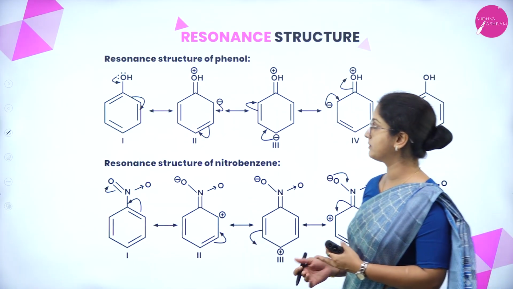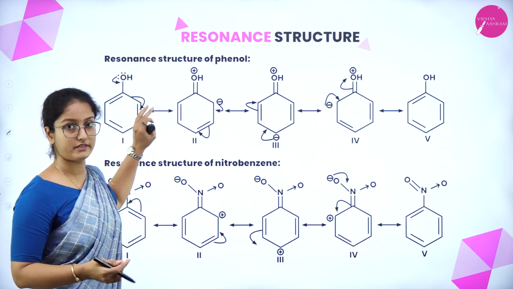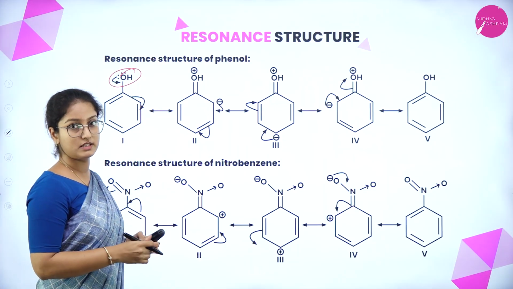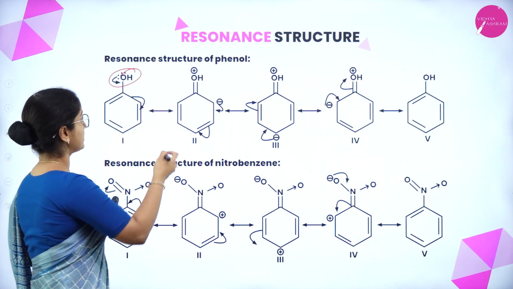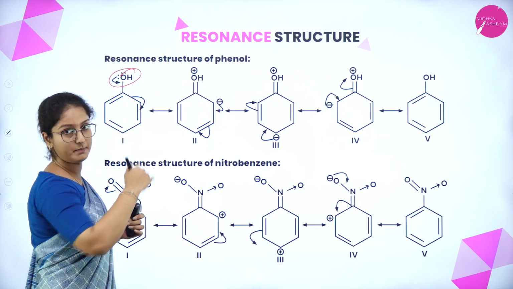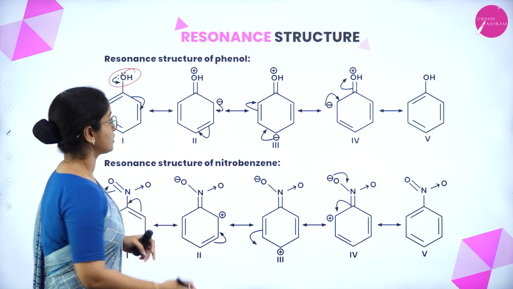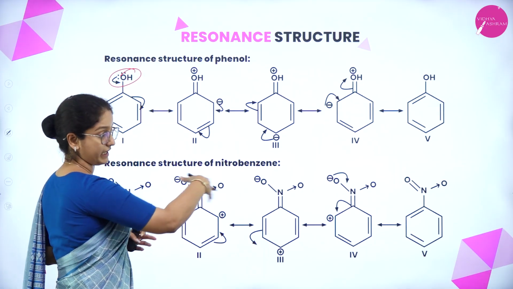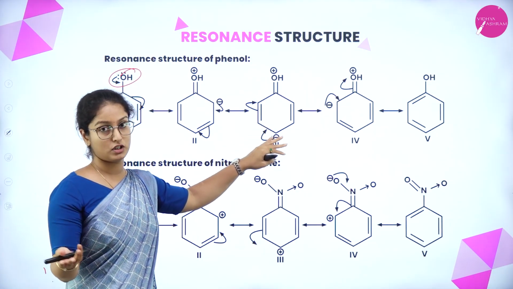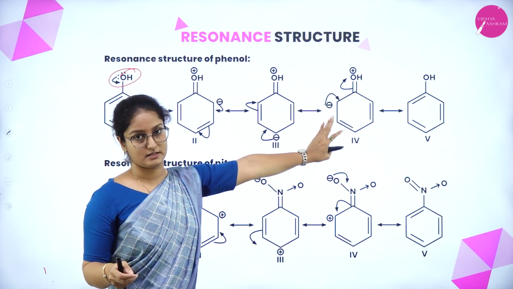Let us now understand the resonance structures of phenol as well as nitrobenzene. Phenol has a benzene ring with an OH group. The OH group has a lone pair of electrons that it donates to the benzene ring. When the lone pair is donated to the benzene ring, it forms a double bond between the OH group and the benzene ring, and the pi electrons shift towards the adjacent atom. This type of delocalization of pi electrons happens in the benzene ring. Therefore, the ring gains extra electron cloud density at the ortho and para positions, as you can see in the structure.